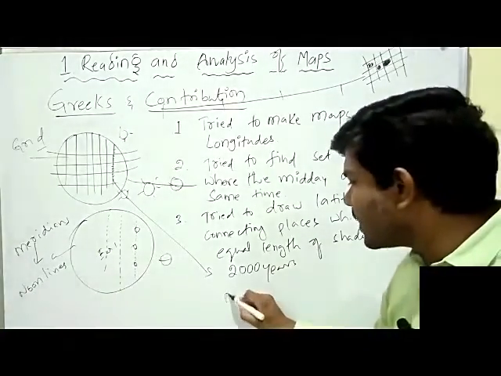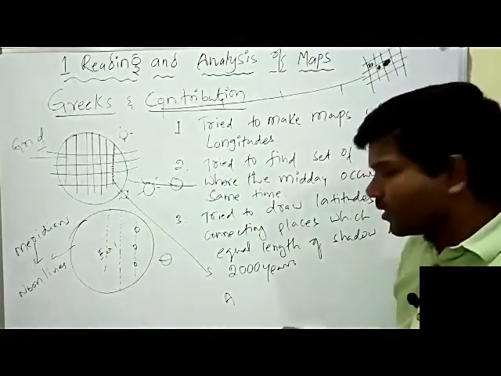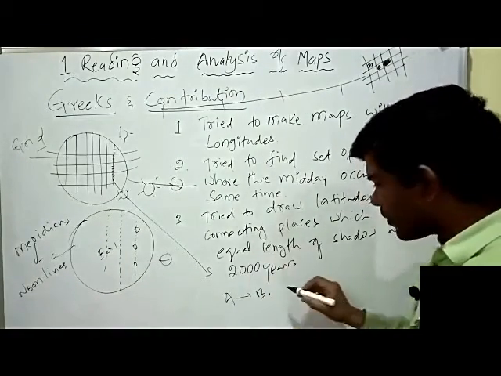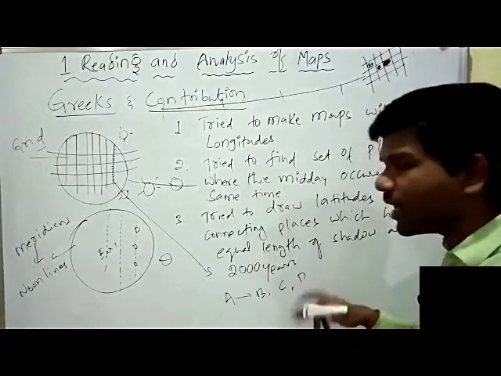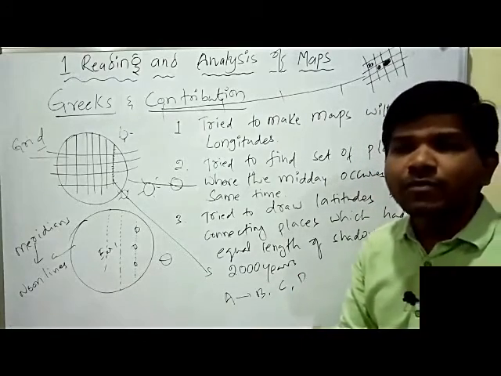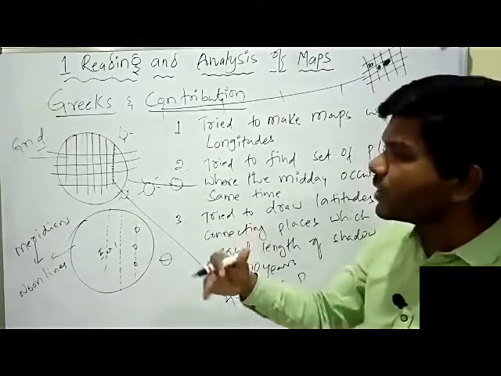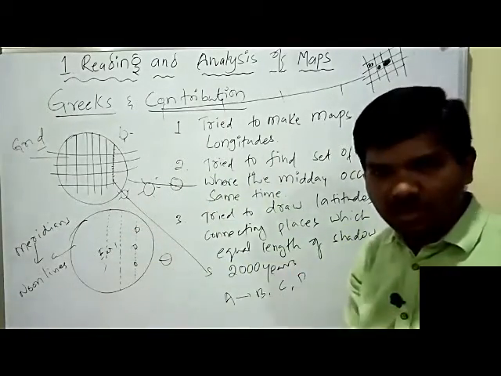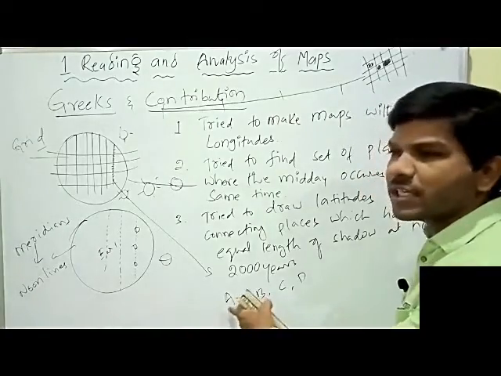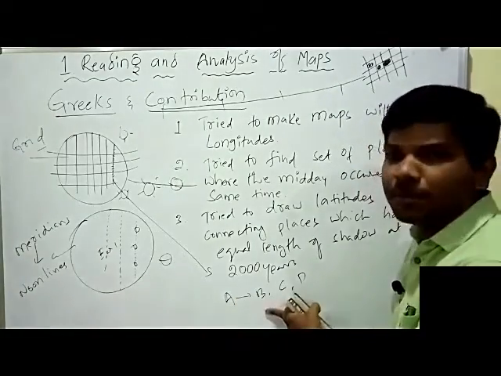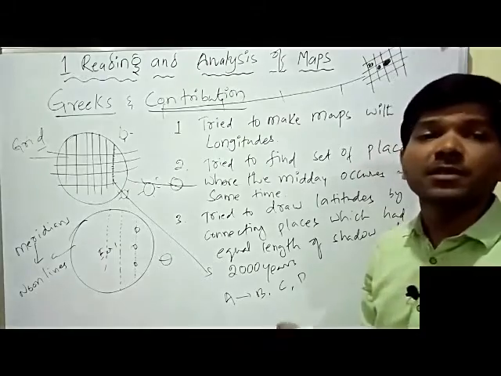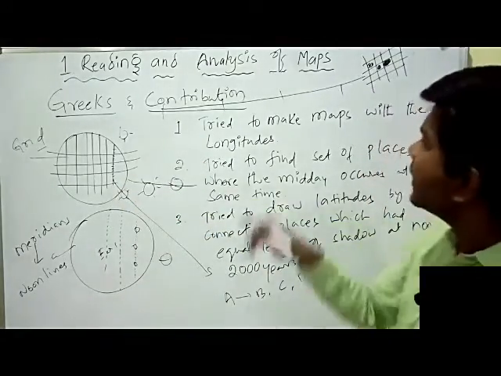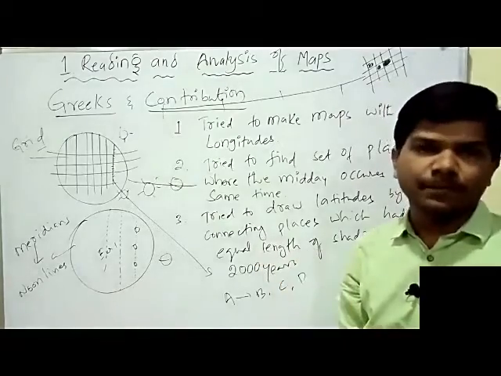Example: person A did that work. Then person B continued it, then person C, person D. Many Greeks continued that work with the help of their ancestors' or earlier persons' research. For example, one person did the work, then it was continued by another. So many people were involved in the making of latitudes and longitudes, especially the grid system.